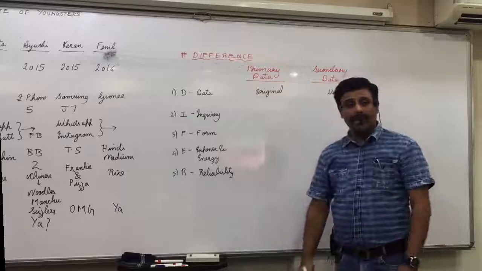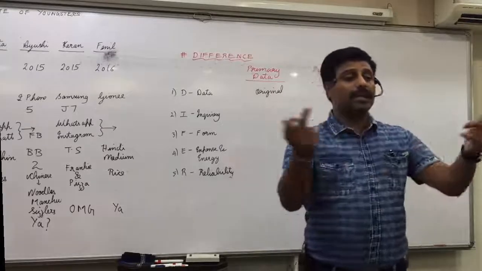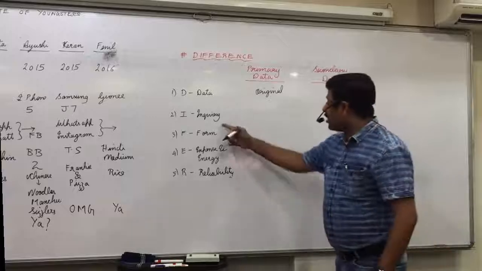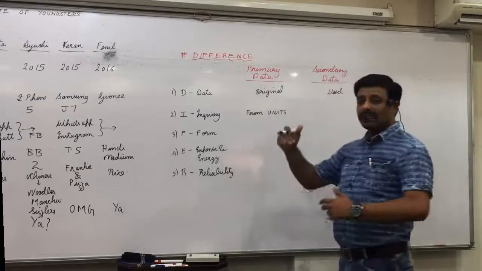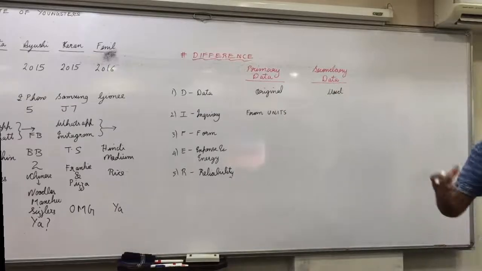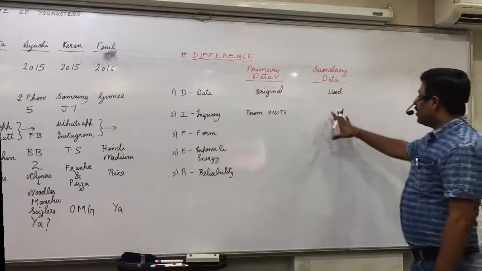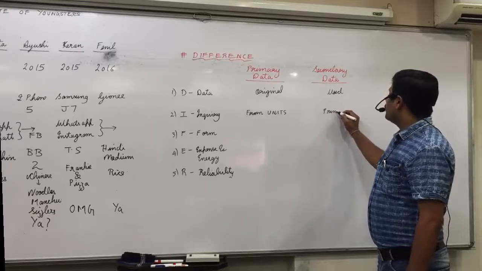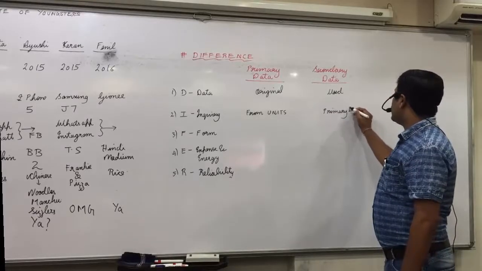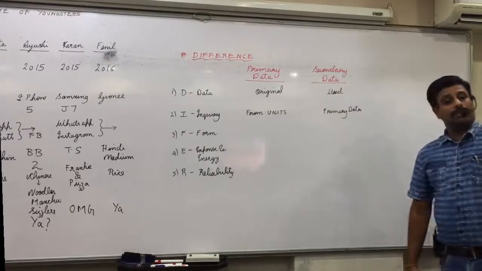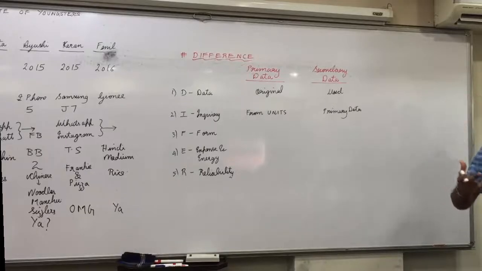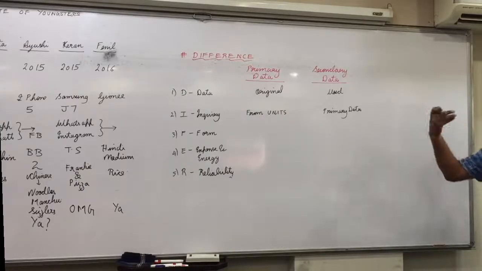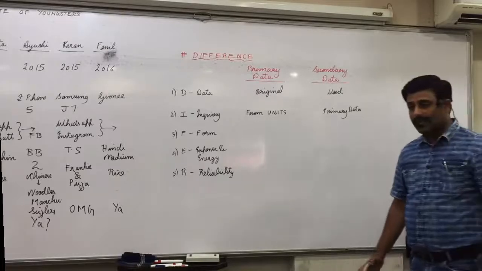What do you do in primary data? You make the inquiry directly from the respondents, that is, from the units. Each and every respondent is called a unit or field of inquiry. You directly inquire from the units under survey. For secondary data, you inquire from primary data. Secondary data is directly taken from primary data. Is everyone clear with that? So in primary data, inquiry is done directly from the respondents, and in secondary data, inquiry is done from primary data. Any confusion in that?